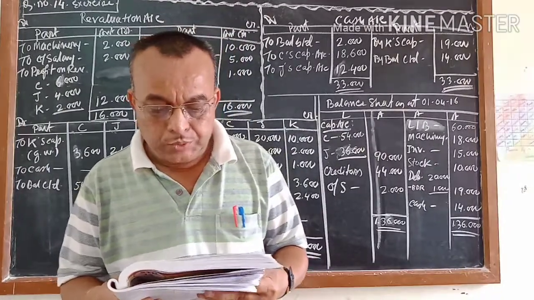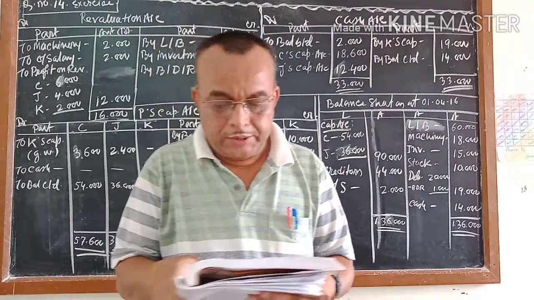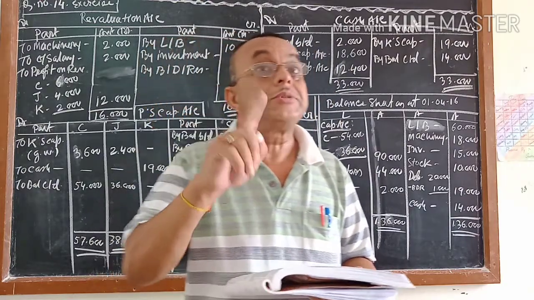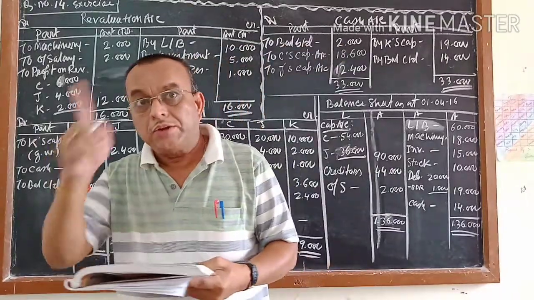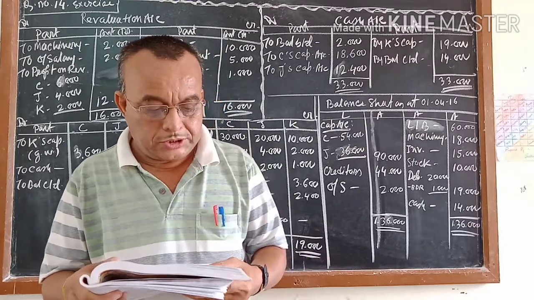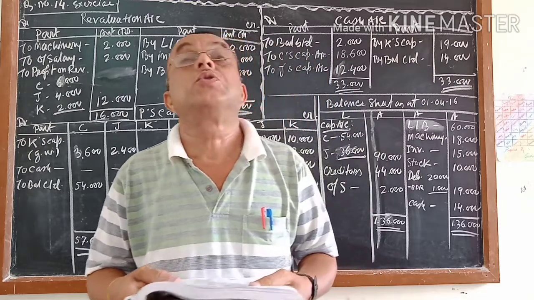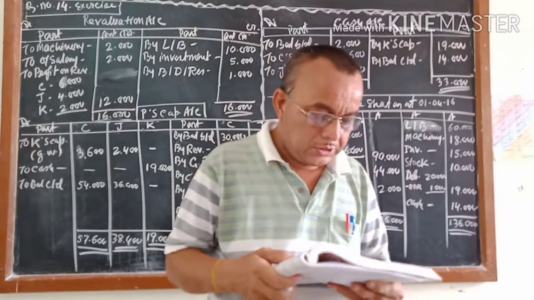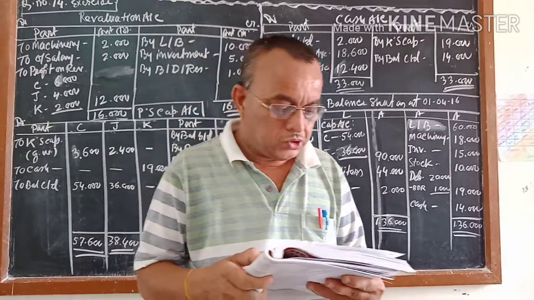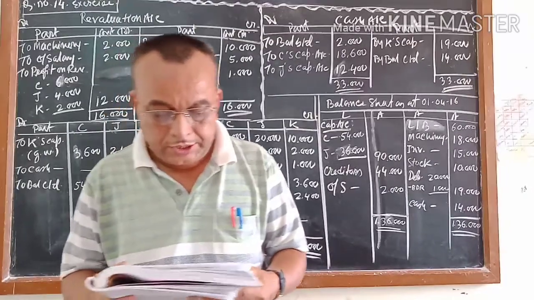The value of land and building is to be increased by 20%. All of you know that. This will affect the revaluation account as well as the land and building account. Number 2, machinery is valued at 90% of its book value. Sometimes the meaning of the sentence changes, and you have to find out what it means; I will explain that. The effect is on the revaluation account and machinery account. Third, the market value of the investment is 150% of its book value. This will affect the revaluation account and investment account. Fourth, the bad debts reserve on the debtors is to be reduced by 5%. This also will affect the revaluation account and debtors account.